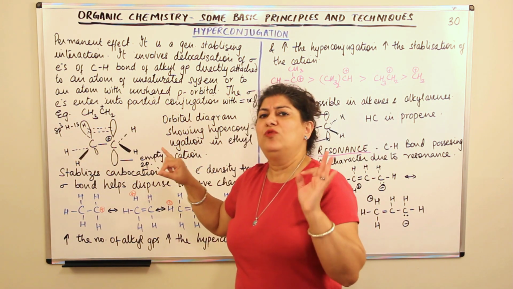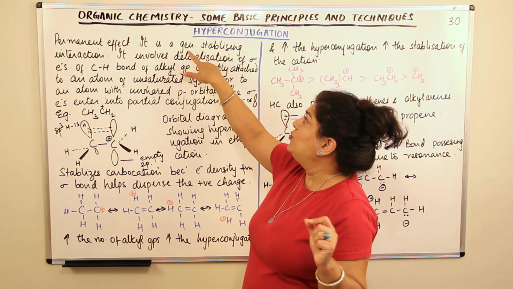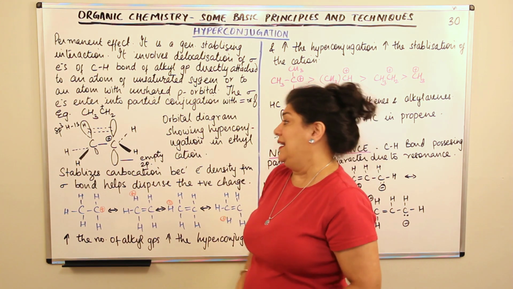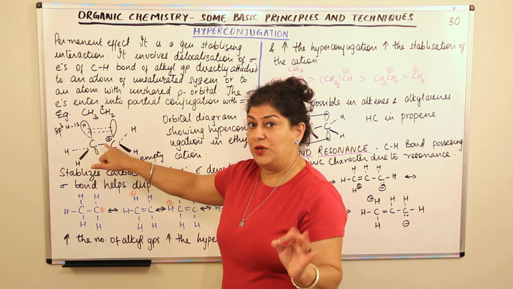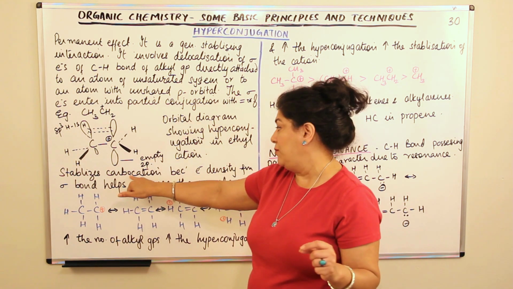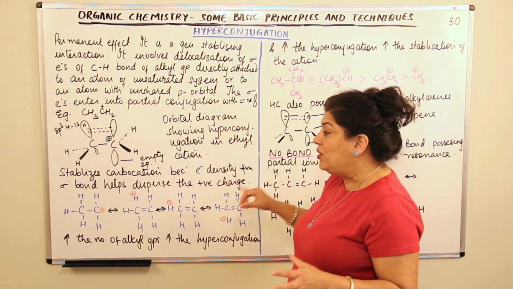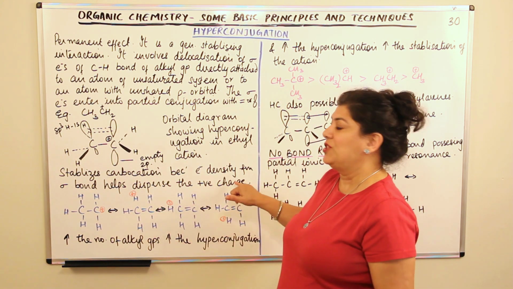Due to any movement of electrons, stabilization is caused. You remember when I told you that it's a general stabilizing interaction. So this interaction, that is hyperconjugation of the sigma electrons, causes the stabilization of the carbocation, because the electron density from the sigma bond helps to disperse the positive charge.